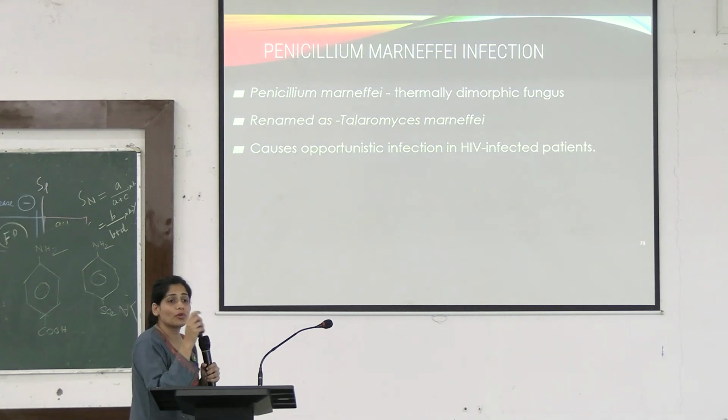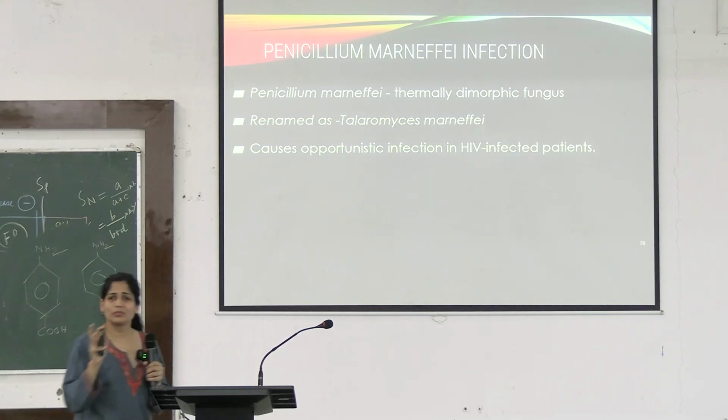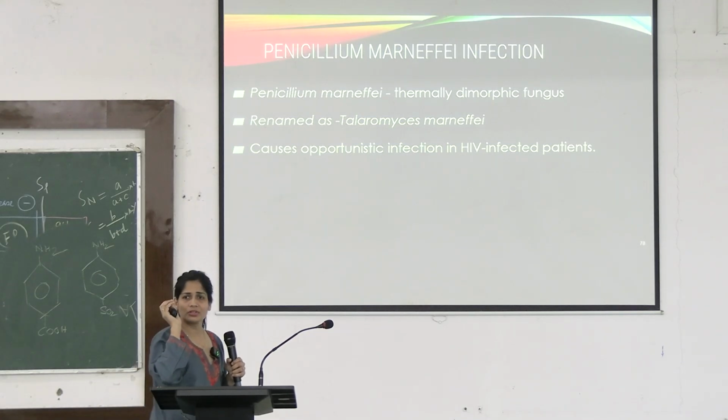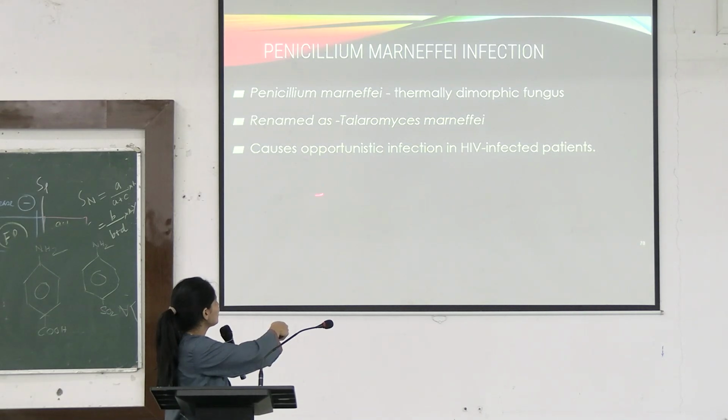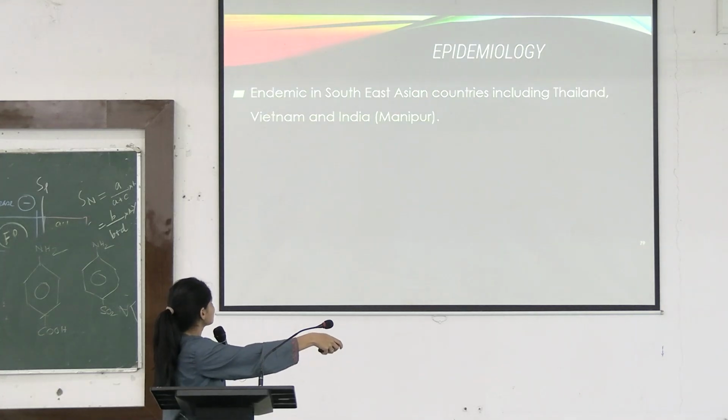It is causing opportunistic infection in HIV patients. This fungus is very common. It can be found in the household kitchen. You might have seen it on bread sometime in the house. But this can cause opportunistic infection in HIV infected patients.